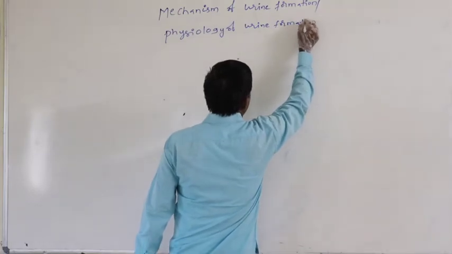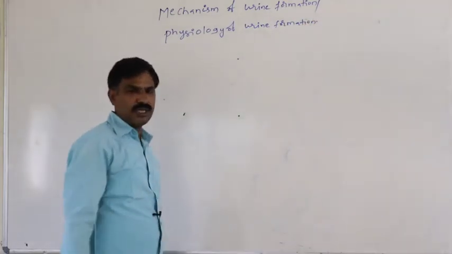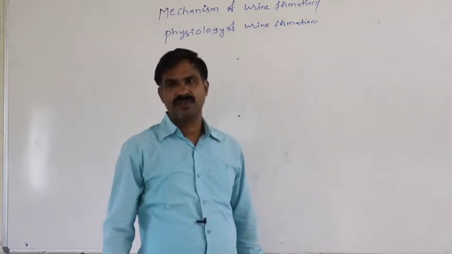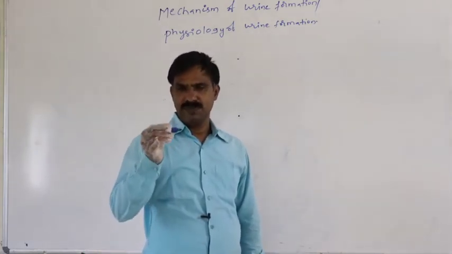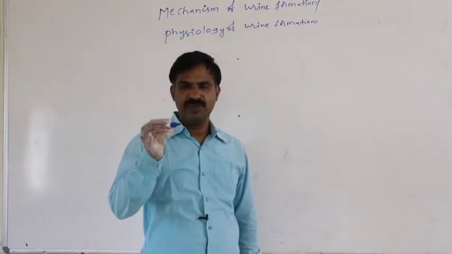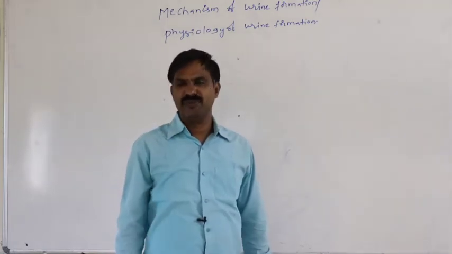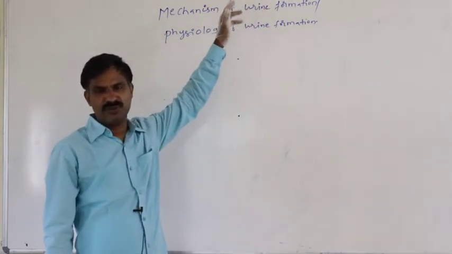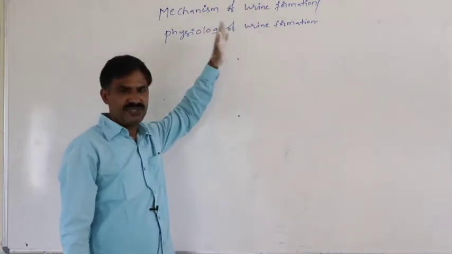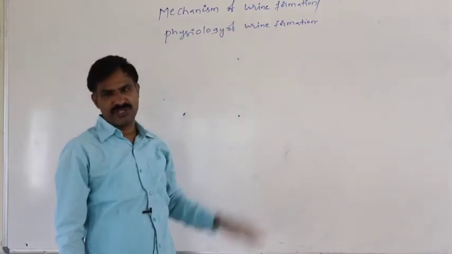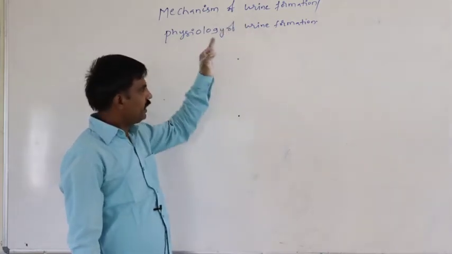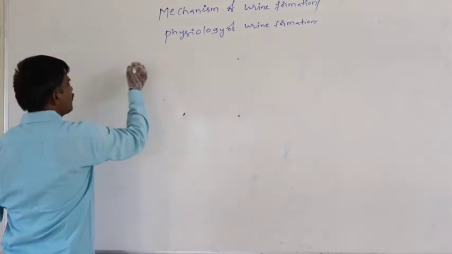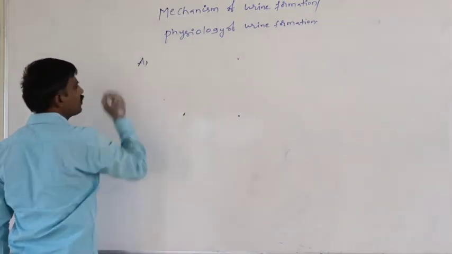So generally, what is the mechanism which is involved in the formation of the urine? What are the steps which may be involved in the urine formation? That is nothing but the mechanism of urine formation or physiology of urine formation. In the urine formation, three principal steps are present.